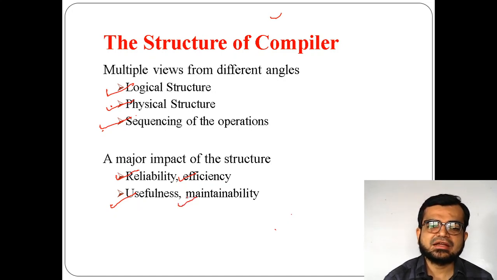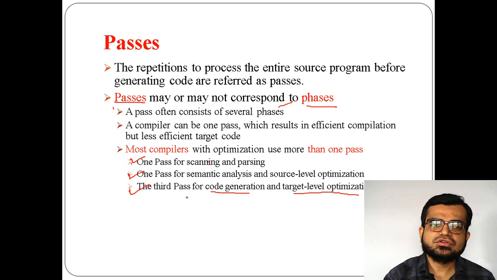So these are the impact factors for having the structure of the compilers. They may have more impact factors, but here these are the major ones.